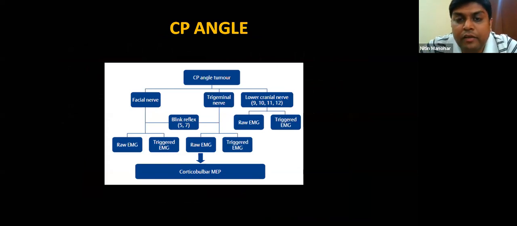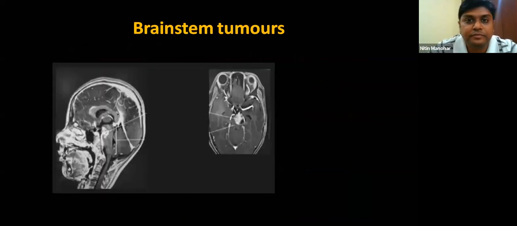So for a typical CP angle, this is the protocol that we follow. You do cranial nerve monitoring of facial, trigeminal, lower cranial nerves, raw and triggered EMG. Also look for corticobulbar MEPs and also add a blink reflex. If you can do it, it gives very important information of the fifth and seventh integrity.